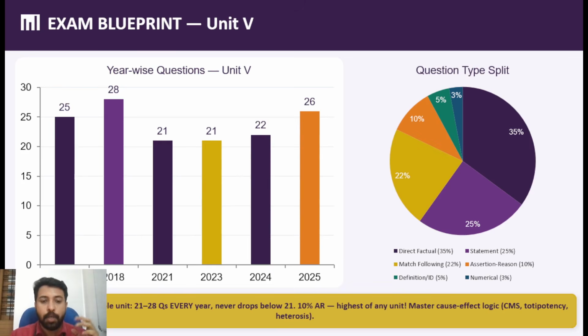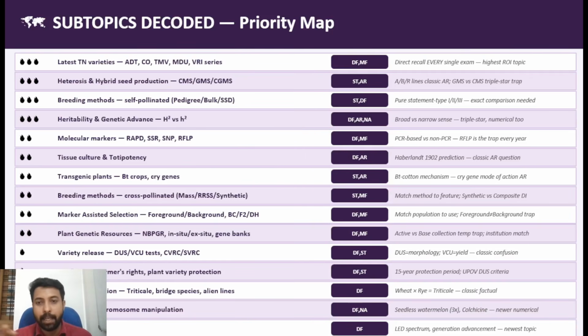Okay, so now we will go into the major areas. This is a priority map that we have prepared for you. The list shown here contains different areas of this Unit 5, and these areas are listed based on priority.